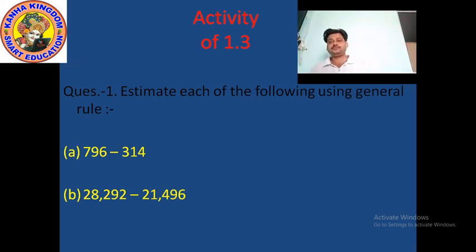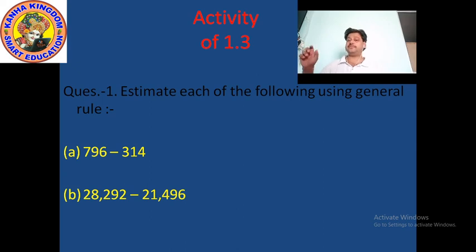When we convert both the numbers, the first number is 28,292, subtract 21,496. First you have to convert these using the general rule. So which rule is here? The 100 rule? No, because both the figures are in the 1000 period. So here we use the 10,000 place, or the 1000 period. We use the 1000 period, and we round to the nearest 1000.